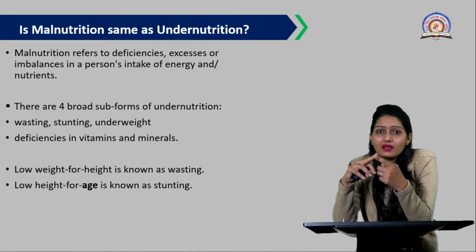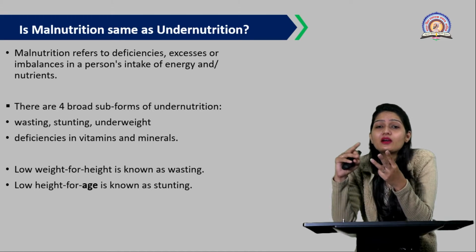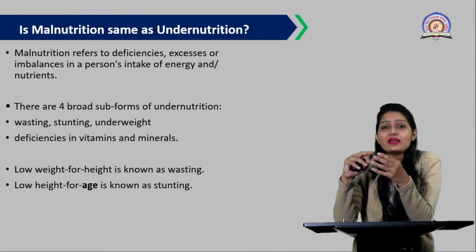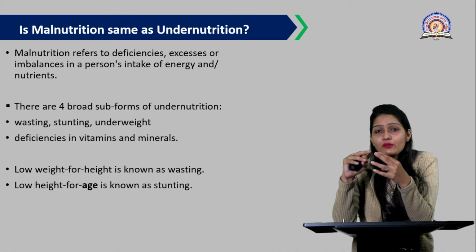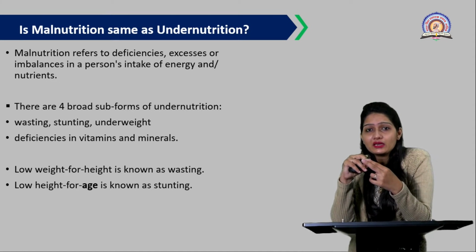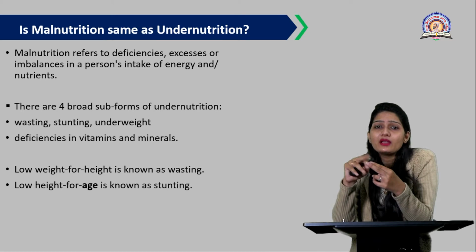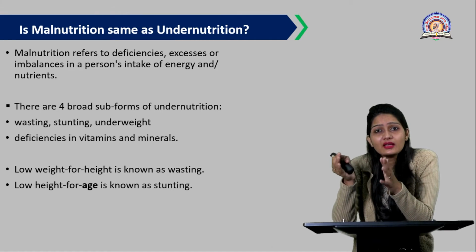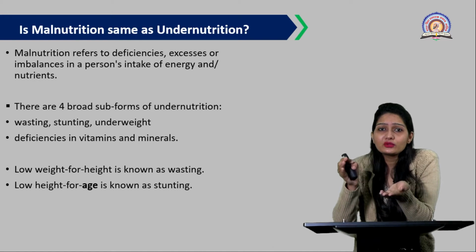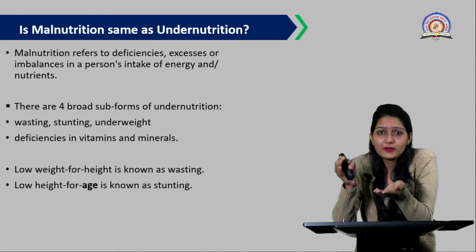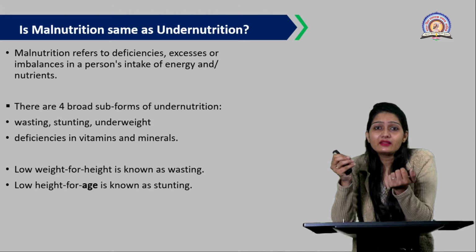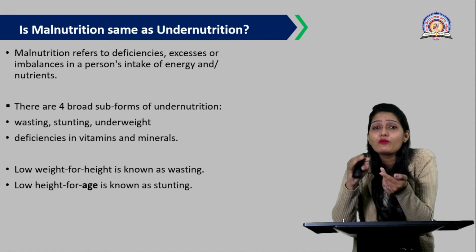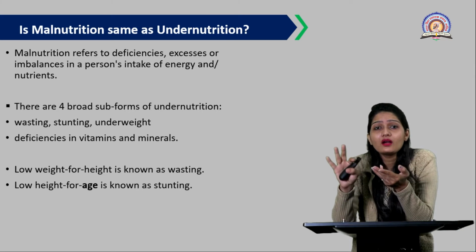First is wasting, stunting, then the underweight condition, then deficiencies in vitamins and minerals. As we have already discussed the vitamins and minerals, that is vitamin A deficiency and iron deficiency. These conditions are also undernourished conditions, we can call it that. The three main basic conditions because of undernutrition are stunting, wasting, and the underweight condition.